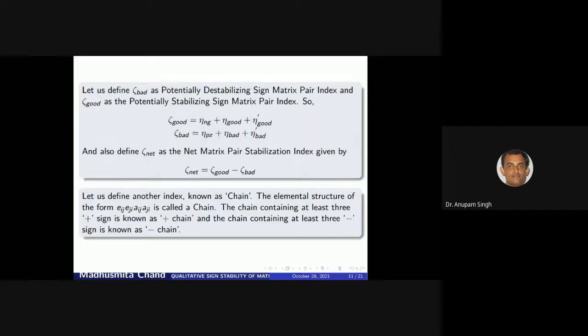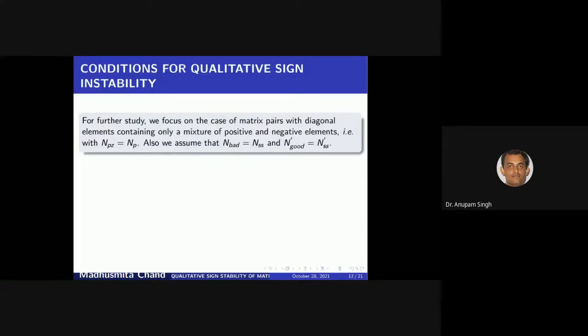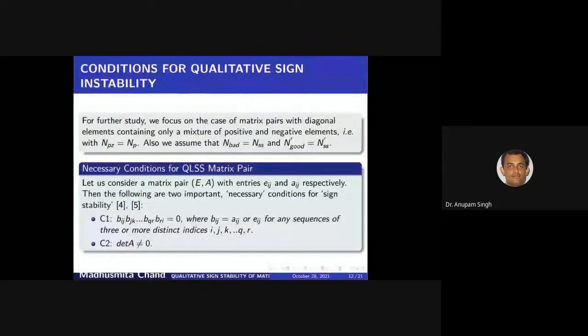So let's start the conditions. For further study, we will consider only the mixture of positive and negative diagonal elements, and assume that n bad is equal to NSS and n good dash is equal to NSS dash. First, we will see the necessary conditions for a qualitative sign stable matrix pair.